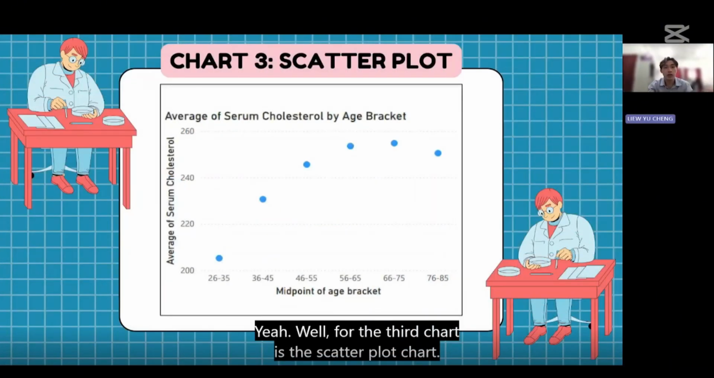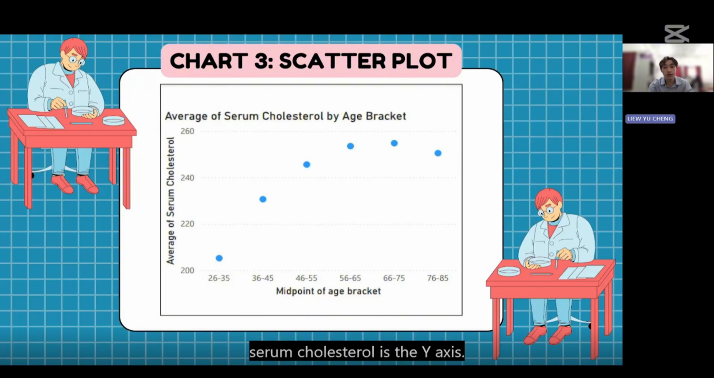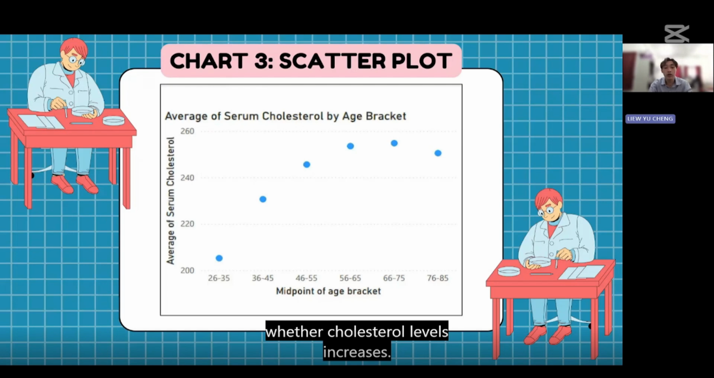The third chart is the scatter plot chart. The reason for using a scatter plot is that it is ideal for examining the relationship between two continuous variables, which is age on the x-axis and the average serum cholesterol on the y-axis. It allows for easy identification of trends such as whether cholesterol levels increase or decrease with age and helps assess the strength and nature of the relationship between these variables.